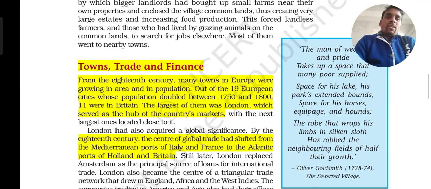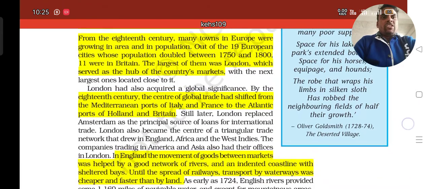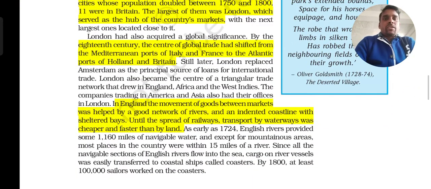And if Holland and Britain become the center point of the global market, then they will develop very soon. As we know, when the population of an area increases, and slowly the people start to remain over there, dealing in goods and earning income, then definitely development will take place.